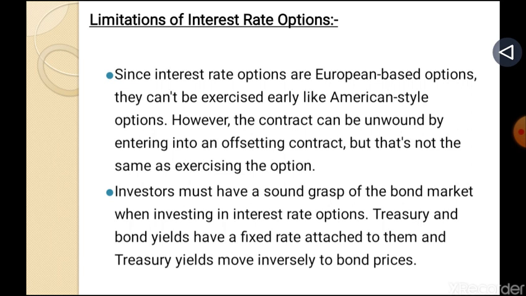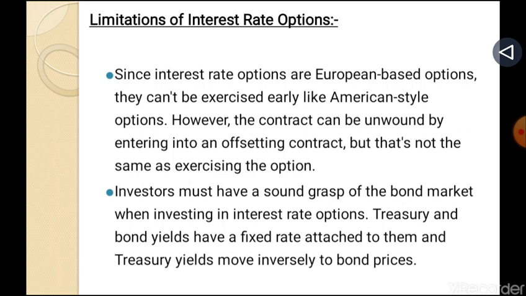The key difference between American and European options relates to when the option can be exercised. A European option may be exercised only at the expiration date of the option, that is, at a single predefined point in time. An American option, on the other hand, may be exercised at any time before the expiration date. Next is, an investor must have a sound grasp of the bond market when investing in interest rate options.